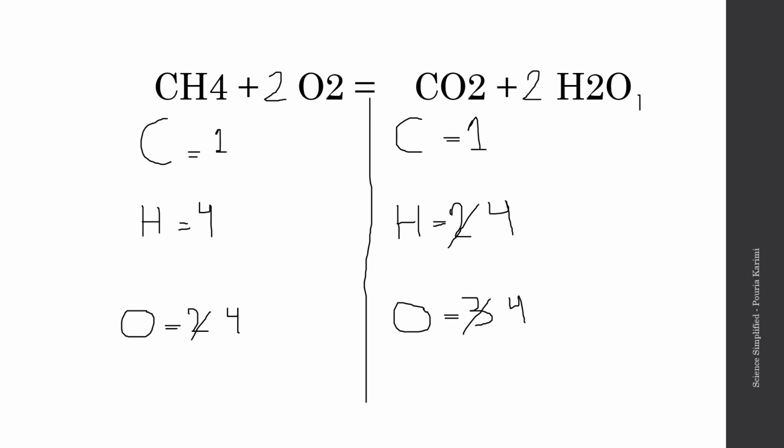We have 1 carbon here, and we also have 1 carbon here. We have 4 hydrogens here, and we also have 4 hydrogens here: 2 times 2 equals 4. We have 4 oxygens here, and we also have 4 oxygens here: 2 here and 2 here, 2 plus 2 equals 4. So that was it: CH4 plus 2 O2 equals CO2 plus 2 H2O. So 1 molecule of CH4 plus 2 molecules of oxygen equals 1 molecule of carbon dioxide plus 2 molecules of water. That is our balanced equation.